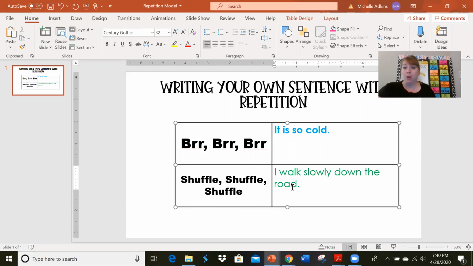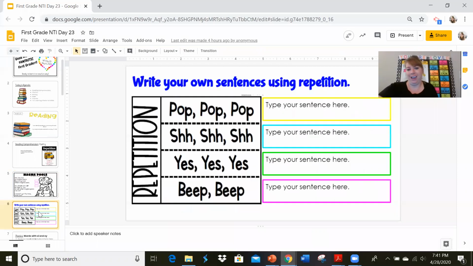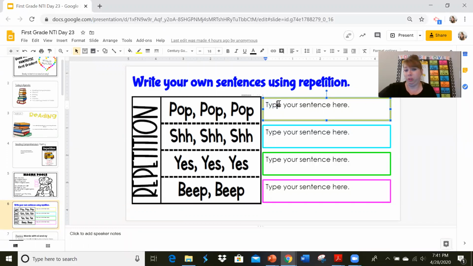That does make sense. So after you find your repetition in your poem, on your next slide, you're going to type your own sentences that go along with the repetition. The first one is pop, pop, pop. Shh, shh, shh. Yes, yes, yes. Beep, beep. You can type your own sentence in here that goes with each repetition. Just click two times, or you can start on the end and drag it backwards, and then type your own sentence.